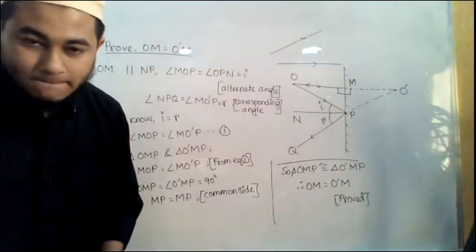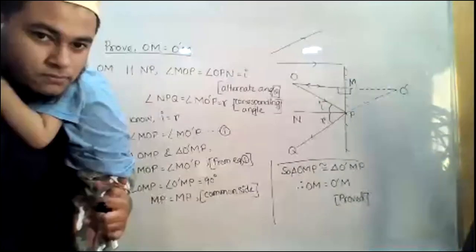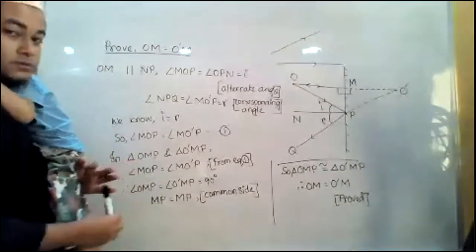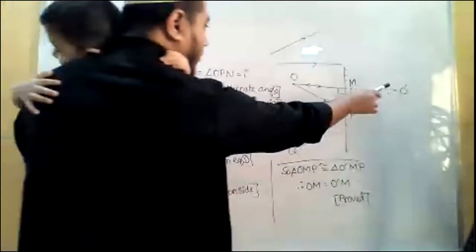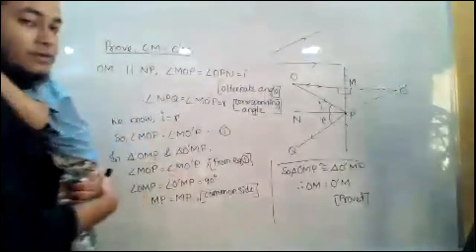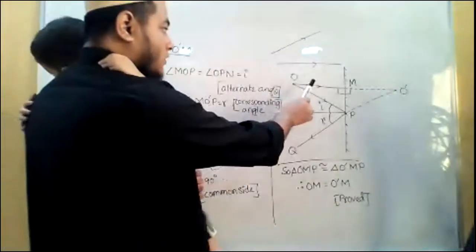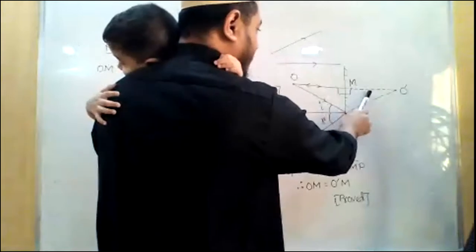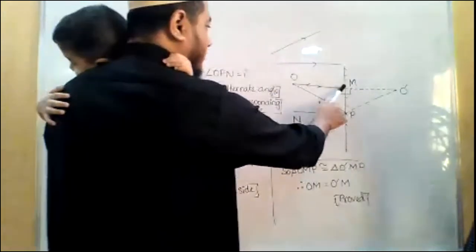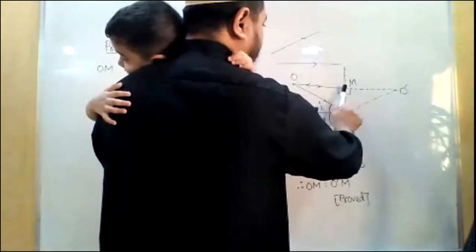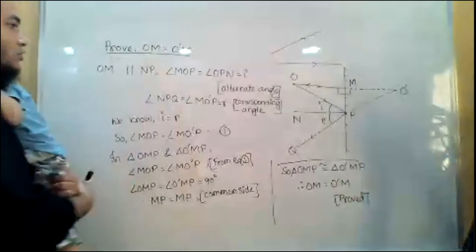Okay. Give me just one minute. Okay. So now we all agreed that O prime is the image. So what do we need to prove? We want to prove that the distance of the object from the mirror is equal to the distance of the image from the mirror. That is OM is equal to O prime M. Okay, this is what we need to prove.